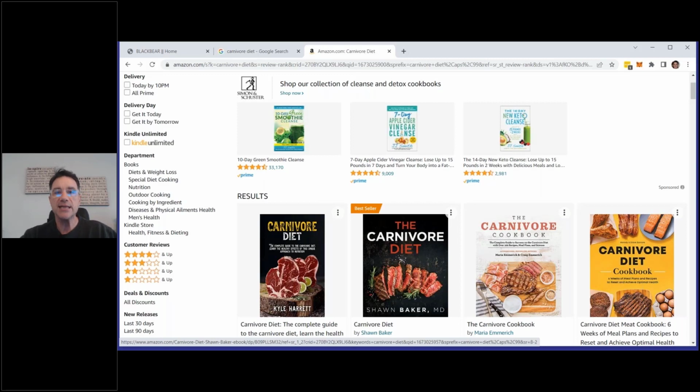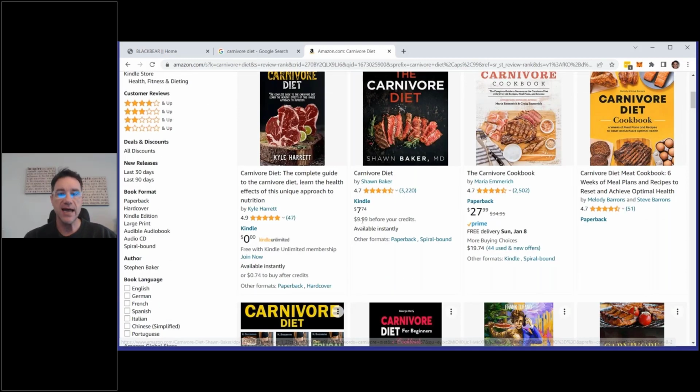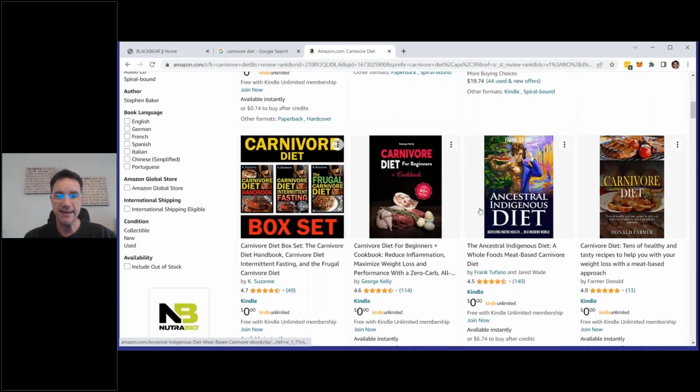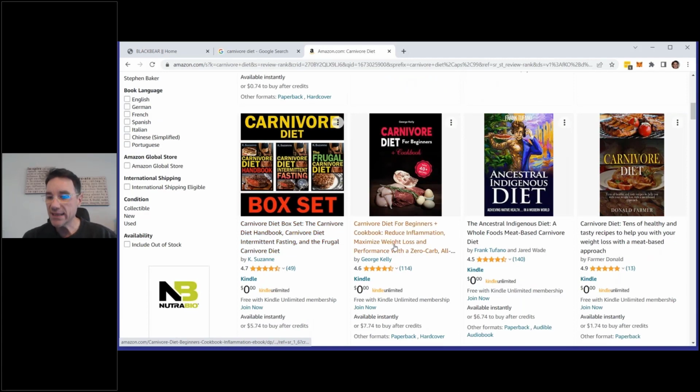So you can look at the words and the phrases that are used in the titles of these books or the product. And this tells you an awful lot. You can see here, carnivore diet and then health effects, nutrition. You can see cookbook here. You can see meals, optimal health. You can also see things like intermittent fasting, weight loss. You see what I'm doing here? All I'm doing is I'm looking at the very, very most popular books. Therefore, that tells me that's what's on the mind of the creators. And it's also what's really on the mind of the buyers of the products in this niche. This is very powerful. This is great stuff.